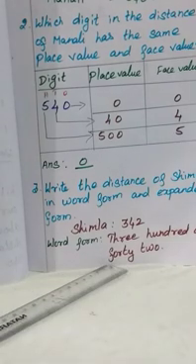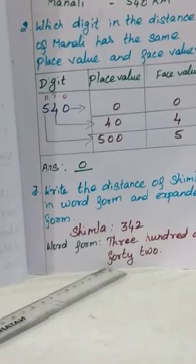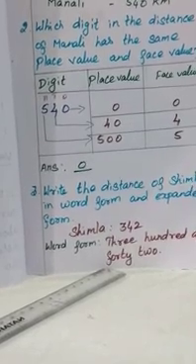Next you have to write the expanded form. So how will you expand this number? What number is given? 342. In 342, how many hundreds are there? 300. How many tens? 4 tens, 40, plus 2. So you have to expand 342 as 300 plus 40 plus 2. This is the method of writing the number in expanded form.